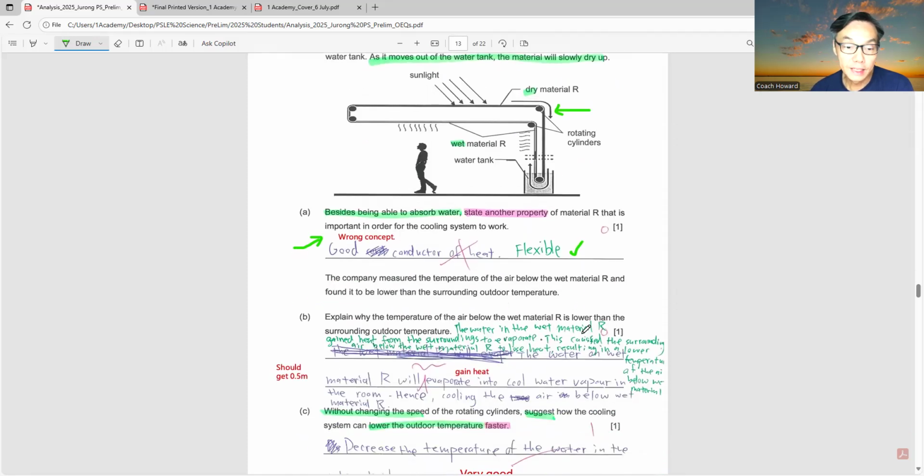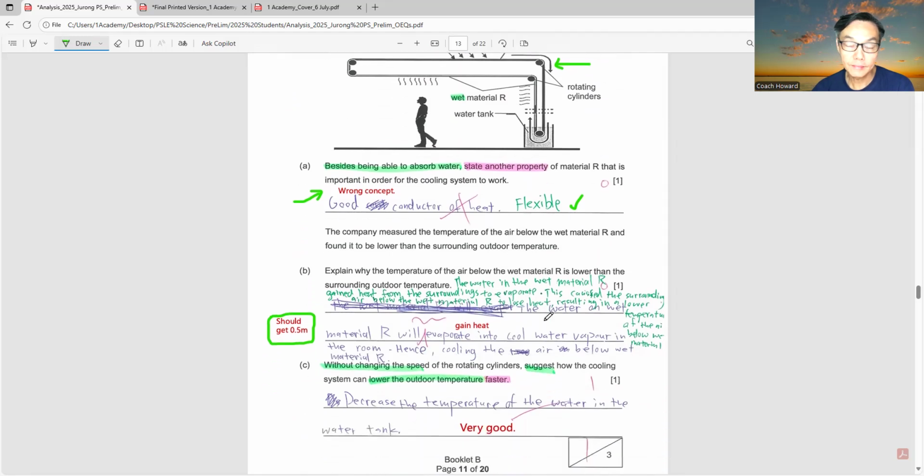Okay, and finally here, I would stand on the side of the student that he should get 0.5 marks more for this question in part B, because he forgot to mention this phrase, gain heat. As you can see, the water on the wet material R will evaporate into cool water vapor, and so forth. It's quite similar to the answers provided, just that the student forgot to mention gain heat. So instead of 0 mark, I would have given the student half mark.